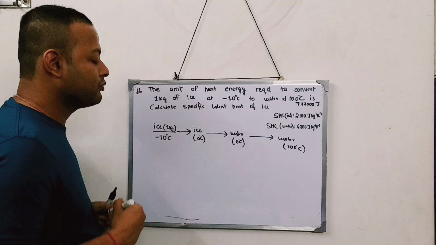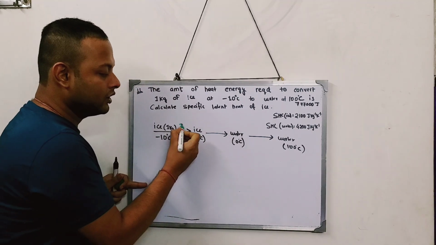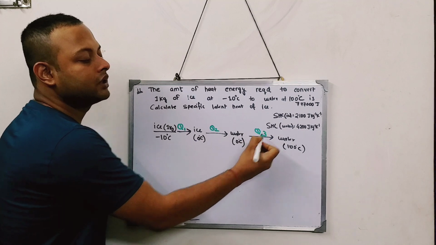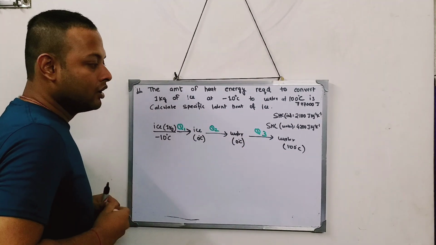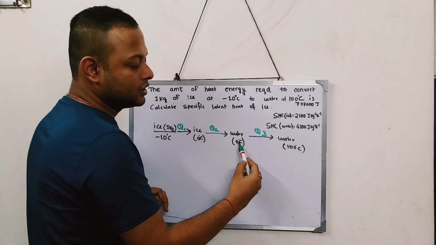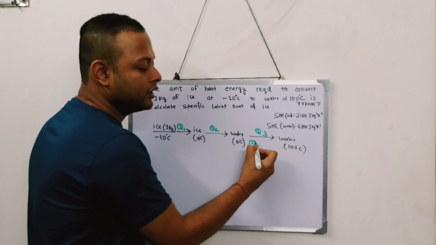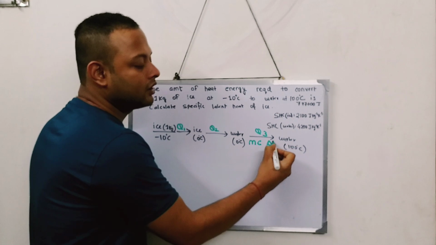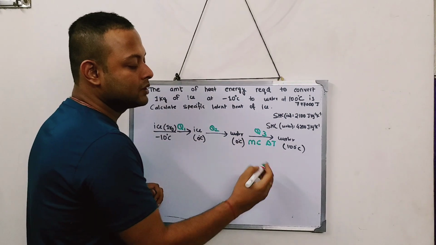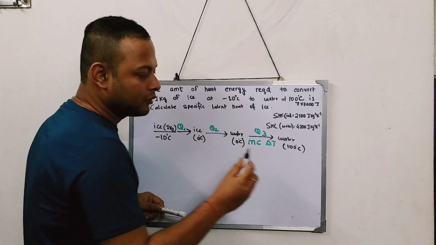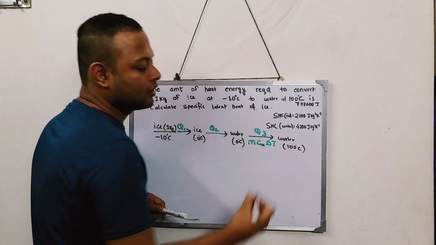Now, what is the heat absorbed over here? Heat absorbed over here, let that be Q1. Heat absorbed over here is Q2. Heat absorbed over here is Q3. From 0 to 100, is there any change of state? No. So, no change of state, it will be M, C, delta T. But C will be the specific heat capacity of water.